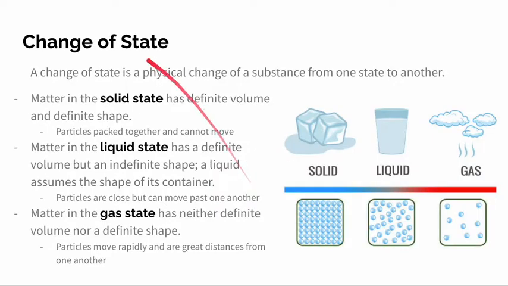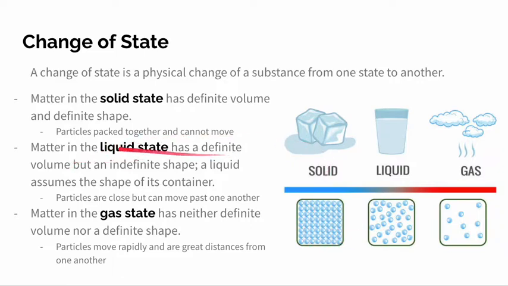And then we have changes of state. A change of state is a physical change of a substance from one state to another. So the different states are solids, liquids, and gases. Matter in the solid state has a definite volume and definite shape. The particles are packed together and cannot move. So as we see here in this model, in solids, the particles are packed tightly and they're unable to move.